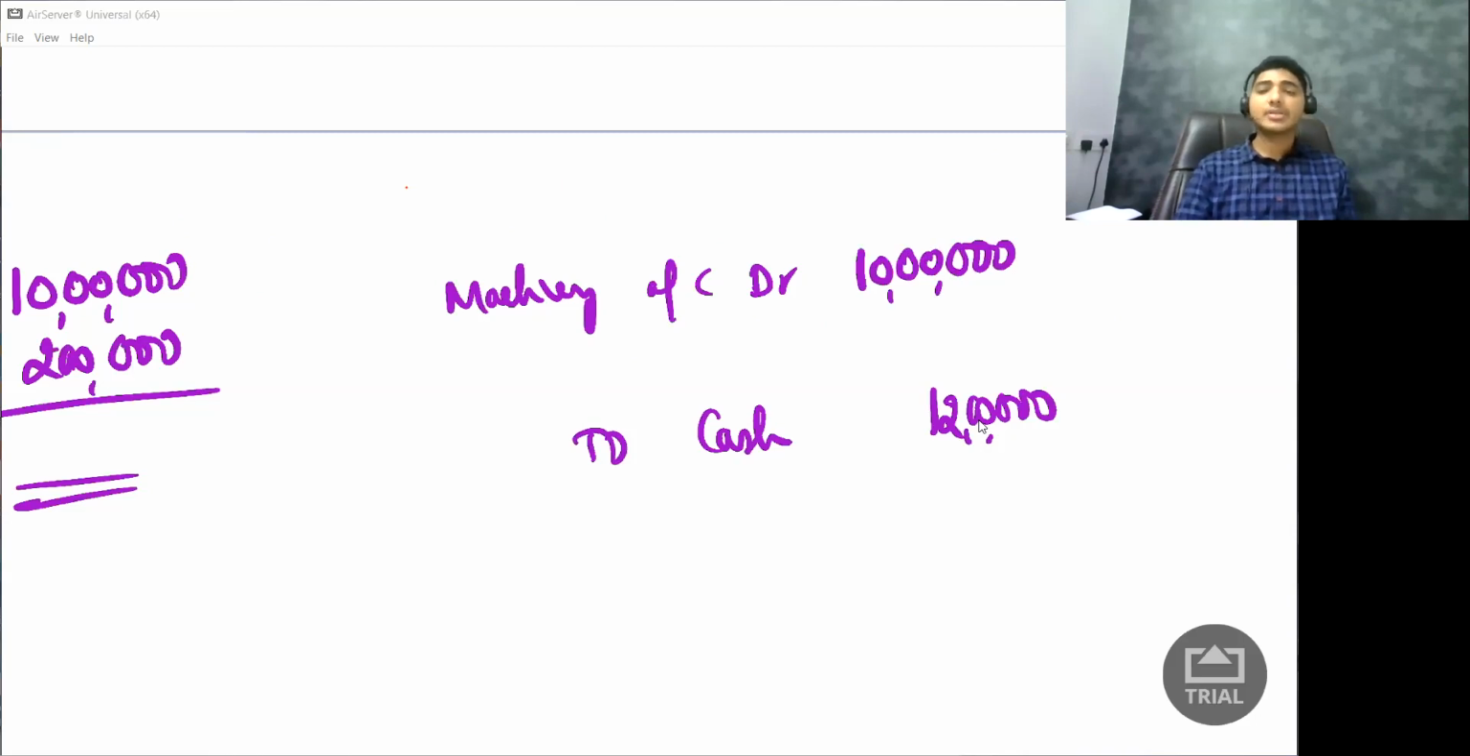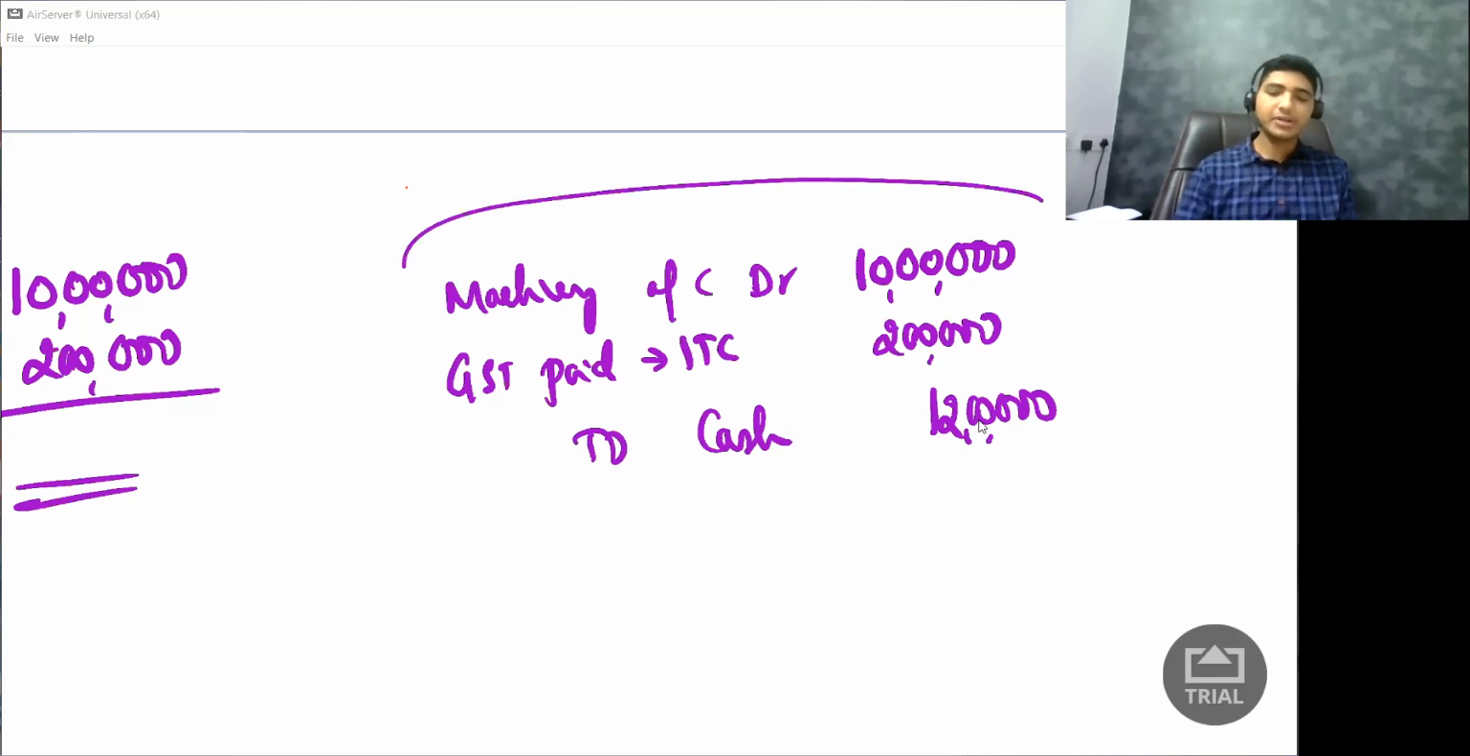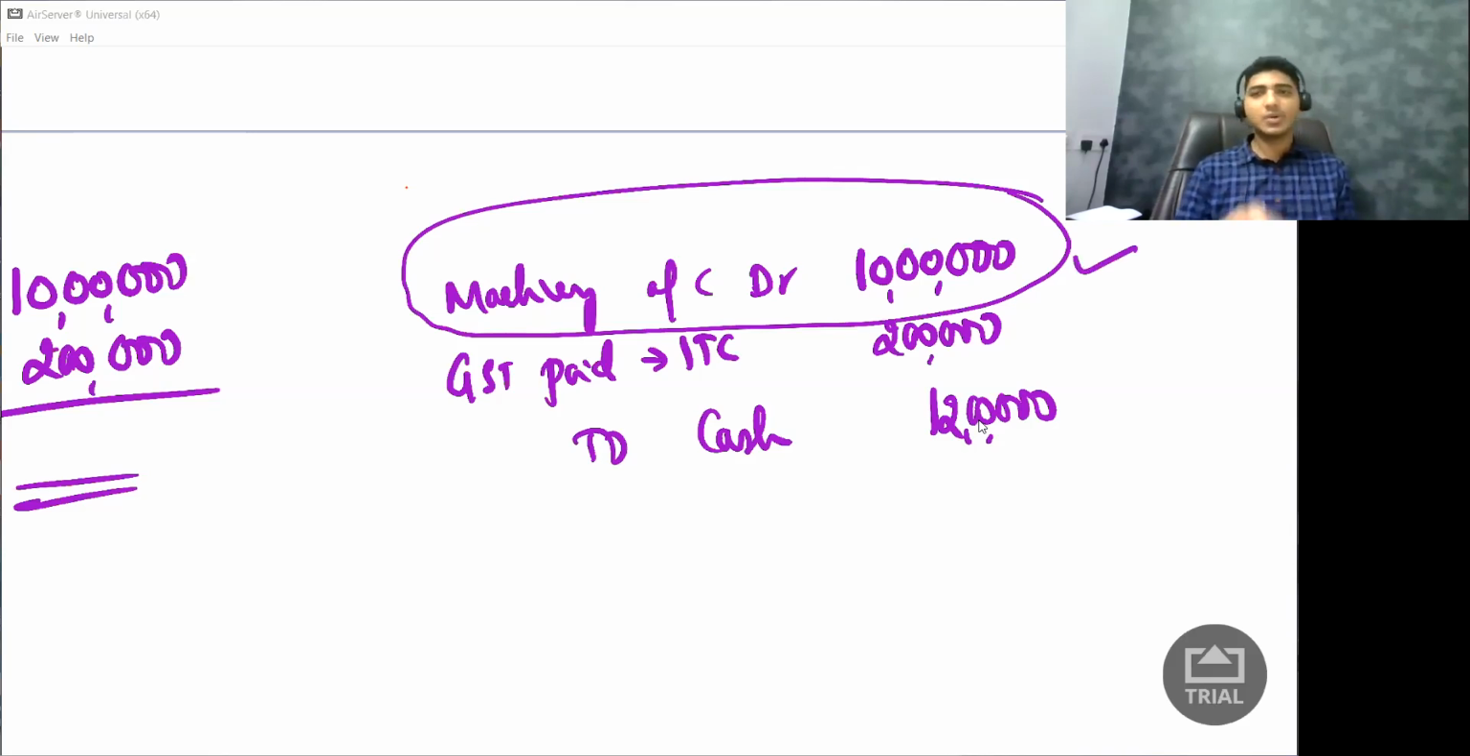Sir, debit is 10 lakh rupees, credit is 12 lakh rupees. This does not tally. Yes. So this 2 lakh rupees is nothing but GST paid. This is GST paid on purchase of asset, also called input tax credit. Okay, I need to pass the journal entry like this. So if I pass the journal entry like this, how much is my machinery debited? My machinery is debited by 10 lakh rupees. So whenever I'm charging depreciation, on what value will I charge depreciation? On only this 10 lakh rupees. So this is what I'm supposed to do.